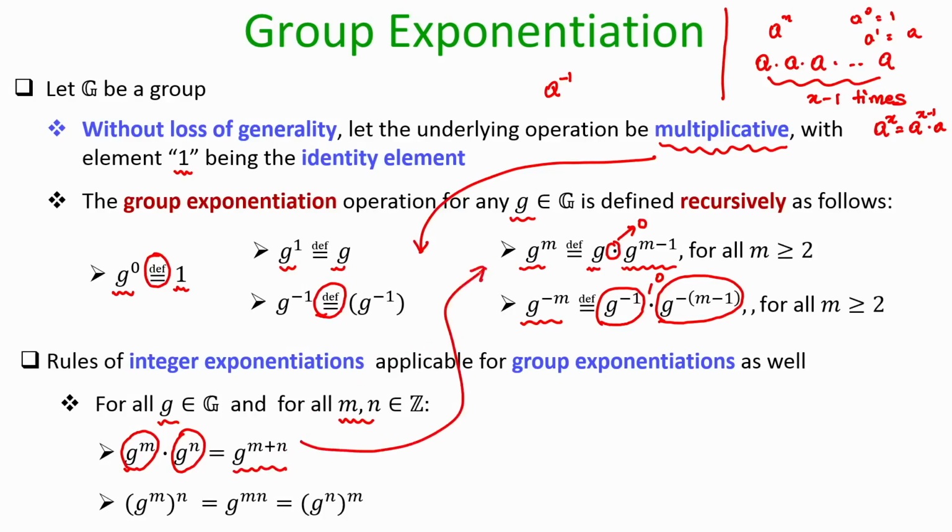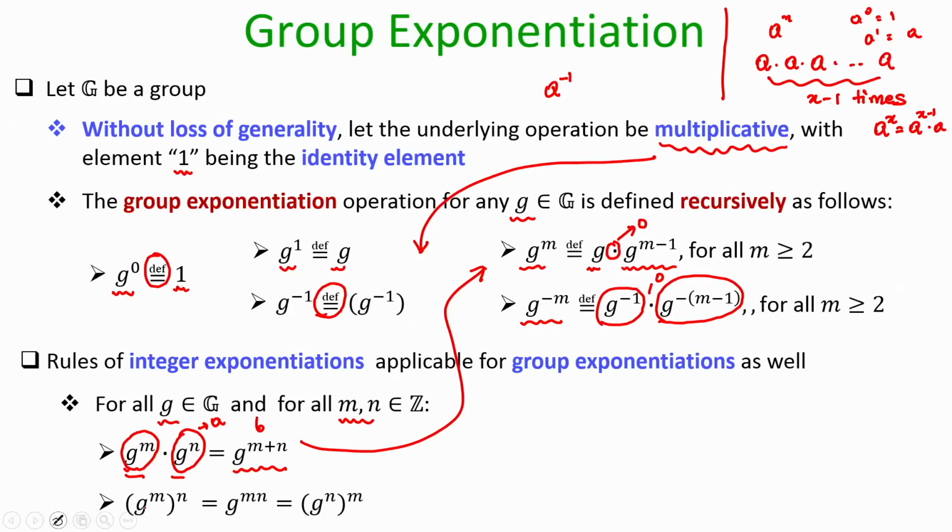And this g power m plus n can be obtained by recursively following the definition. So what I am saying is, on your left hand side you have two group elements and we are performing the group operation on them. So we will get one group element, call it A, and you have g power m plus n, which is another group element whose value I can obtain by following the recursive definition, call it B. My claim is A is equal to B. The group elements A and B are the same. So you can easily follow that.